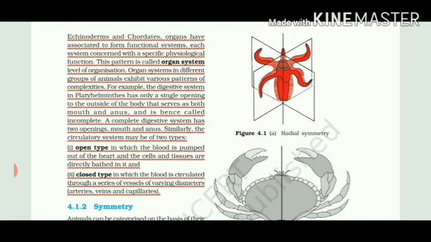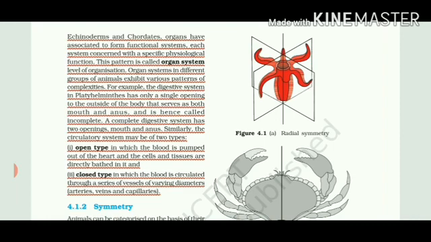No. We have particular kinds of vessels: arteries, which carry oxygenated blood, then veins, which carry deoxygenated blood, and capillaries, which are fine tubes that are extensions of arteries, right? So in human beings and in complex organisms, blood is flowing through a proper tube channel that we call the closed type. But in very simple organisms, blood is pumped out of the heart and then cells are directly bathing in it. There is no particular vessel that will take the blood from one part to another.